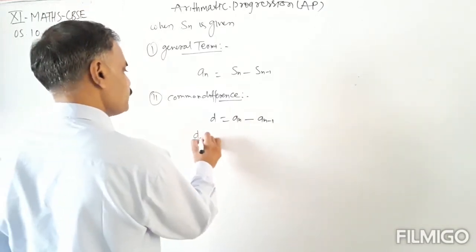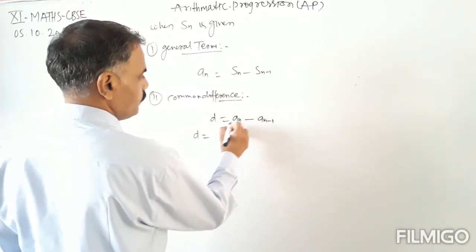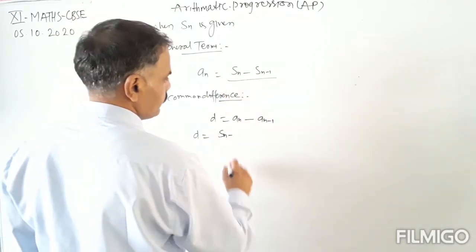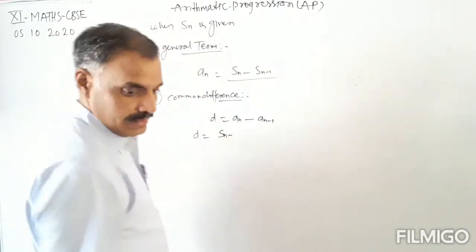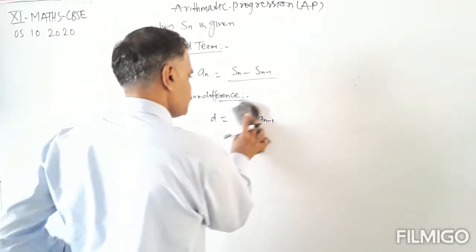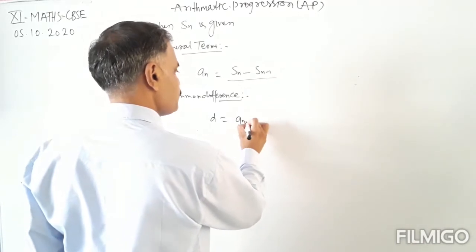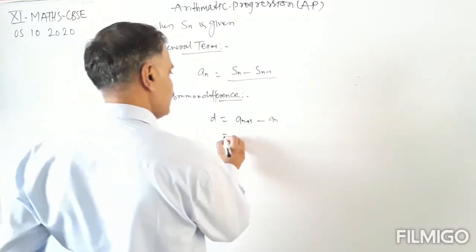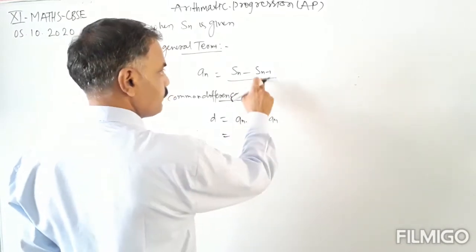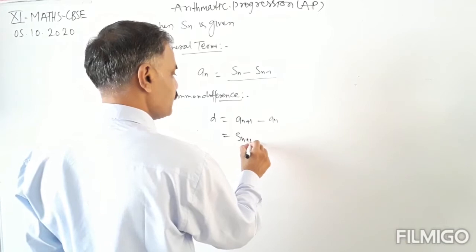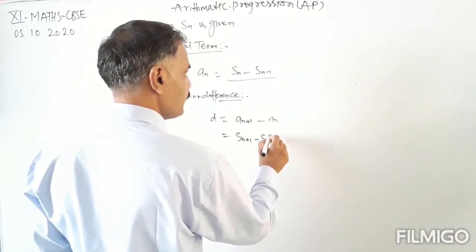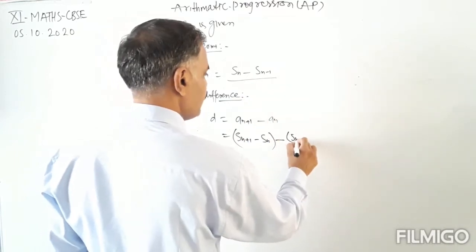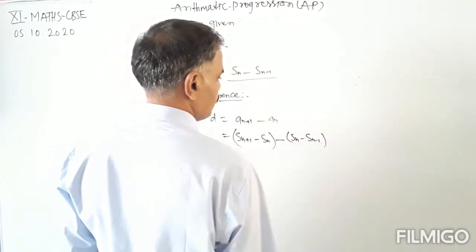And d equals a(n plus 1) minus an, so a(n plus 1) equals S(n plus 1) minus Sn, and an equals Sn minus S(n minus 1).